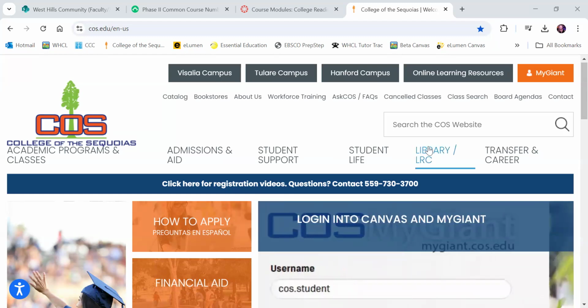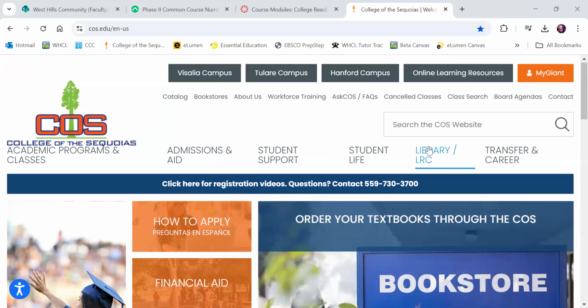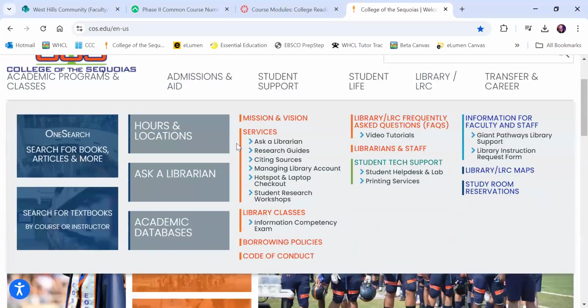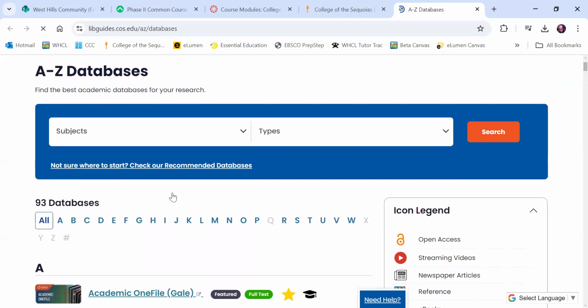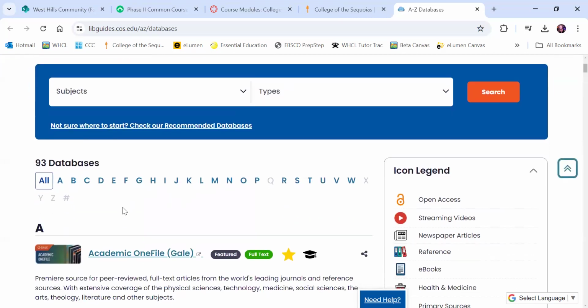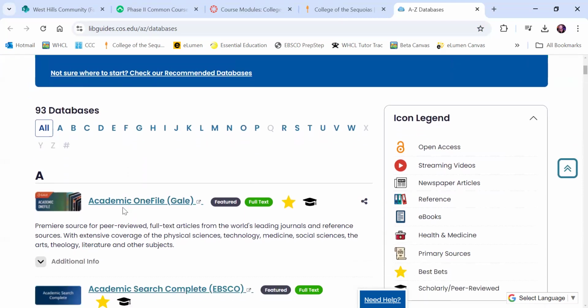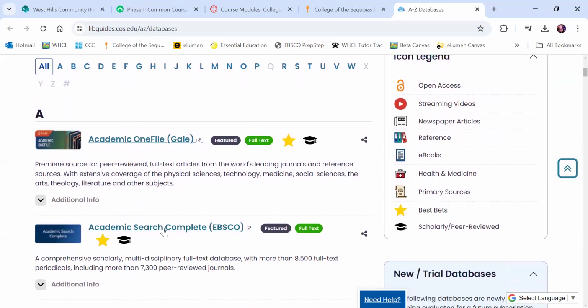So let's get started. To access the library databases, you'll go here on the COS website to library. From here, you'll go to the third little gray box, academic databases. And then from here, you'll have access to 93 of the databases. Now, we will be going over this in class this week, but I just wanted you all to have access to this.